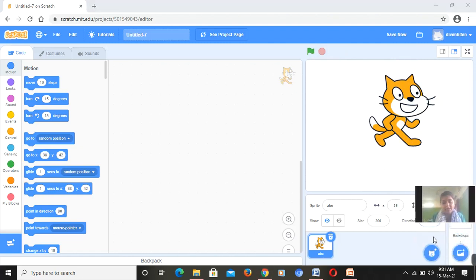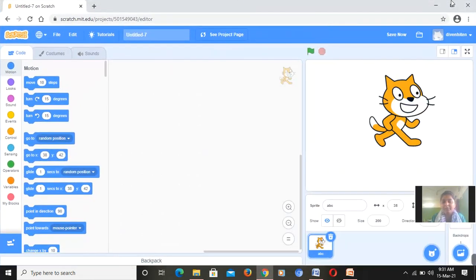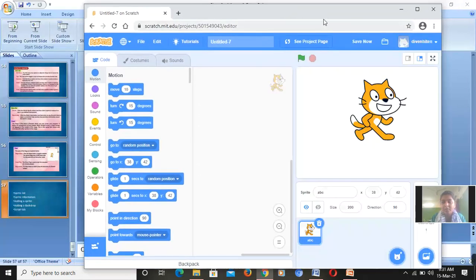Now how to add a sprite? Dear children, you can see here we can add a sprite with the help of this button. I will show it to you more clearly. Okay. See, here you are having choose a sprite. From here you can choose a sprite. Okay. You can paint it as well. You can use surprise as well, or you can upload a sprite as well. You can choose a sprite from the gallery of the computer or laptop you are having. Understood? From these all are the options where you can have the sprite.